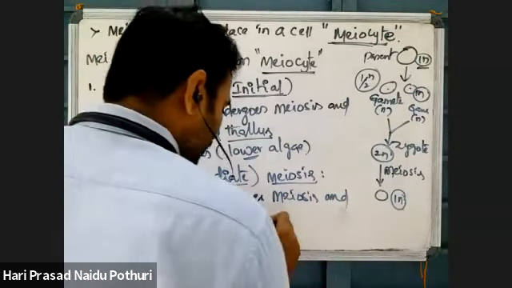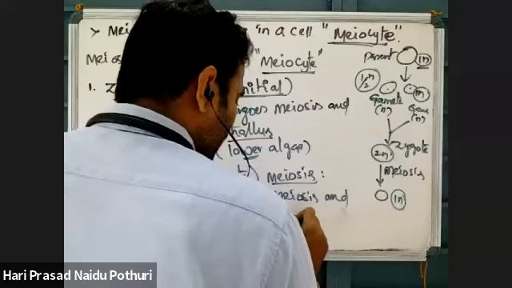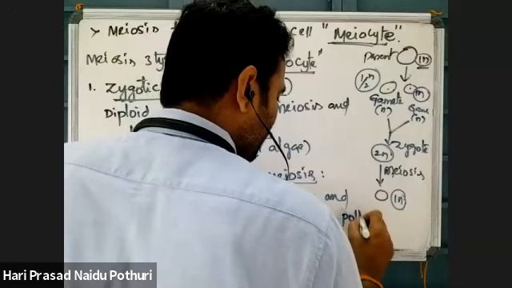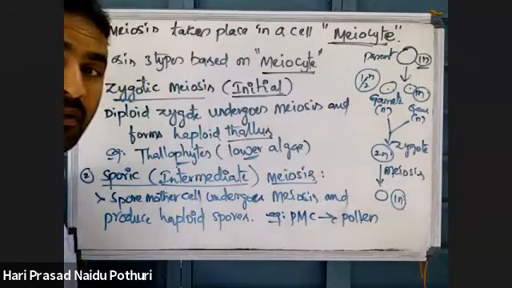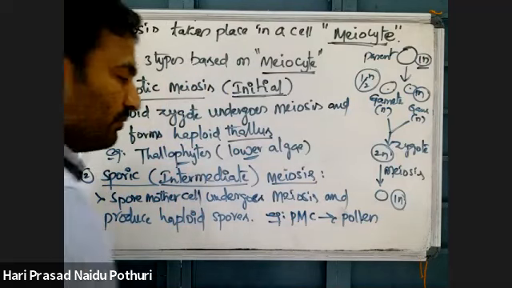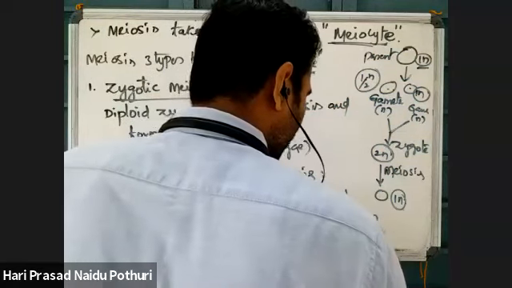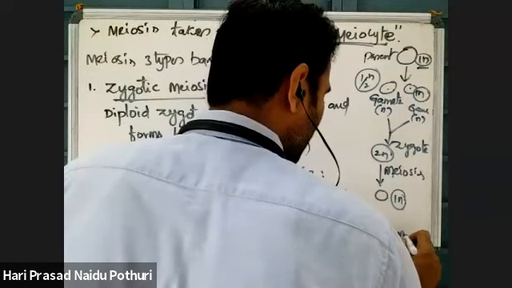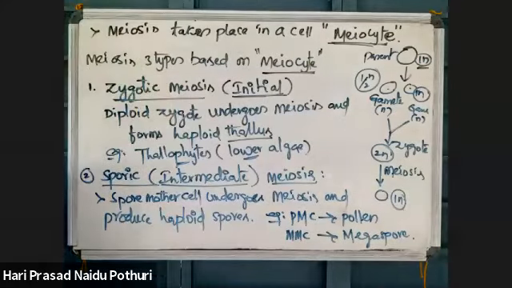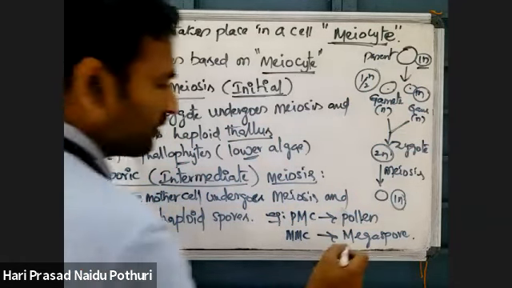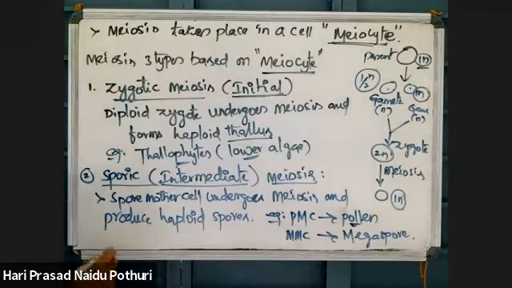Like the pollen mother cell produces pollen grains. Pollen is a microspore, or male spore. The megaspore mother cell produces a female spore called the megaspore. In lower standards, you may have studied the spore mother cell. That spore mother cell undergoes meiosis and produces these spores. That is called sporic meiosis.